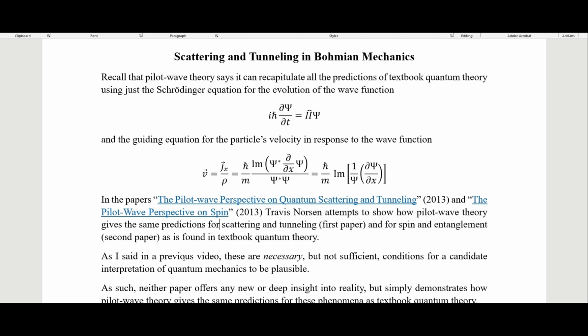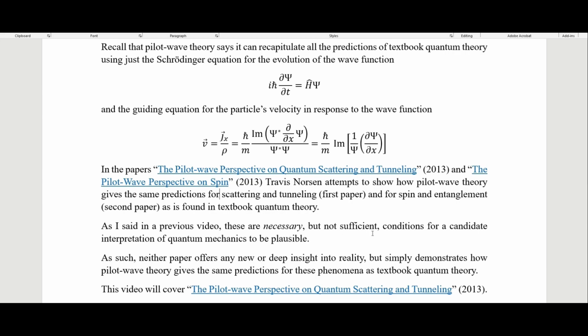As I said in a previous video, these are necessary but not sufficient conditions for a candidate interpretation of quantum mechanics to be plausible. By that I mean any interpretation of quantum mechanics has to at least be able to explain the predictions that we get from textbook quantum mechanics, because those predictions are so successful that if you come up with an interpretation and it can't explain them, or even worse, if it gives the wrong predictions, then your candidate is not going to be a candidate for an interpretation of quantum mechanics.